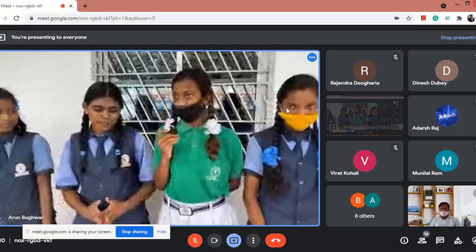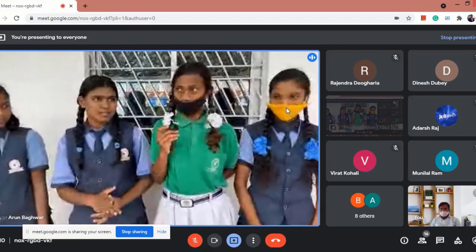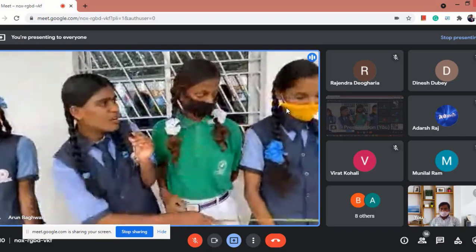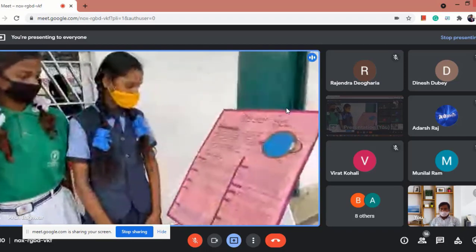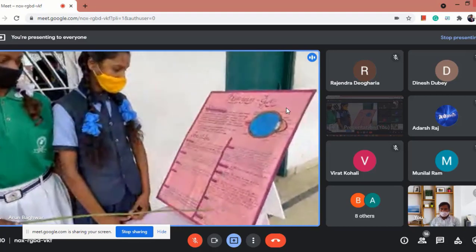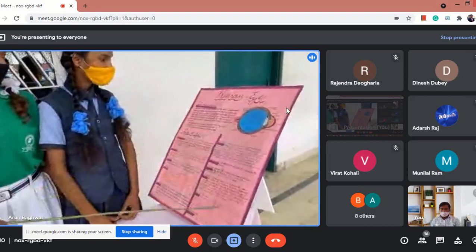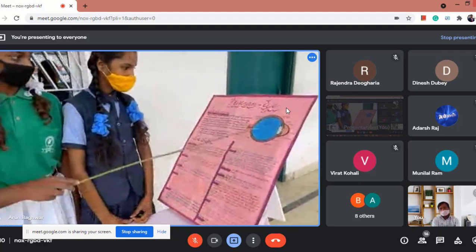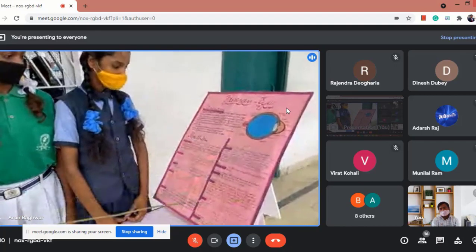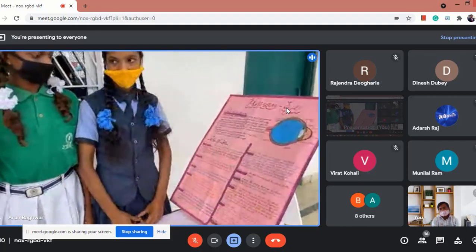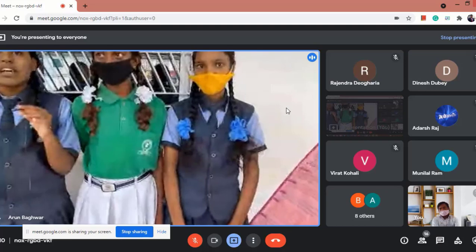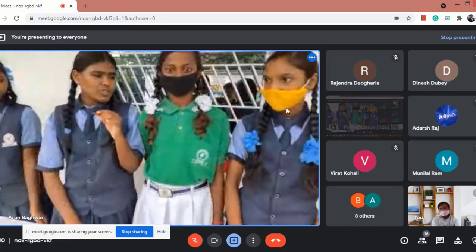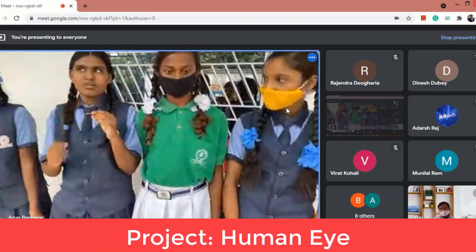Now I am going to tell you about sclera. The sclera is the outermost membrane of the eye. It encloses the entire eye except the part covered by the cornea. The muscles that move the eye are attached to the sclera. Humans' sclera is white and animals' sclera is black.